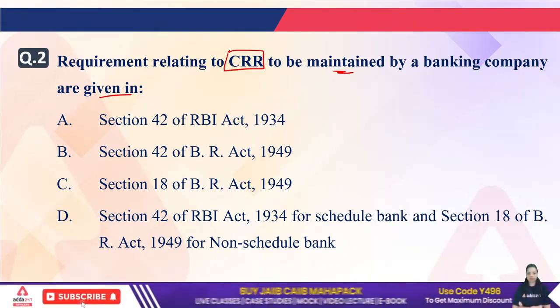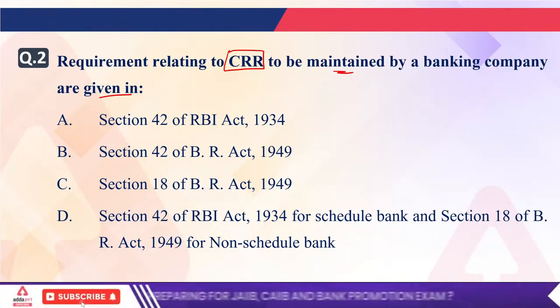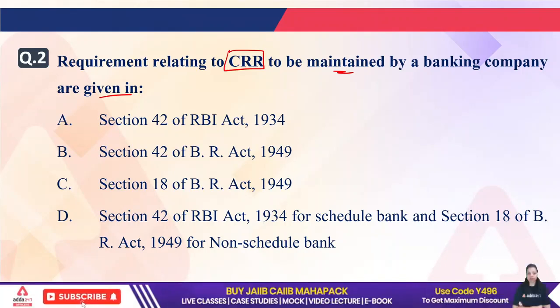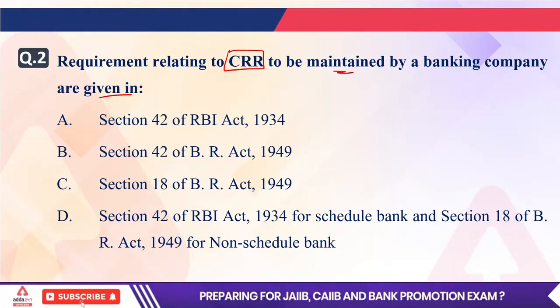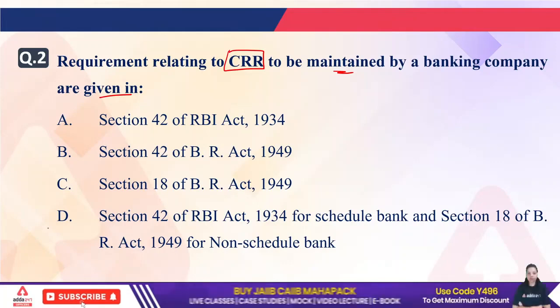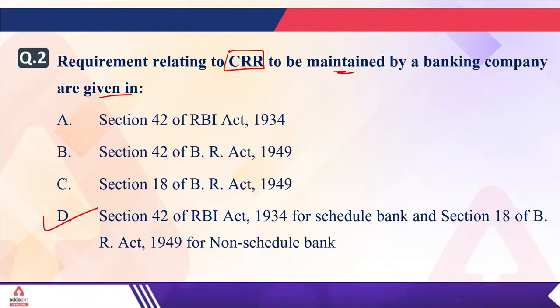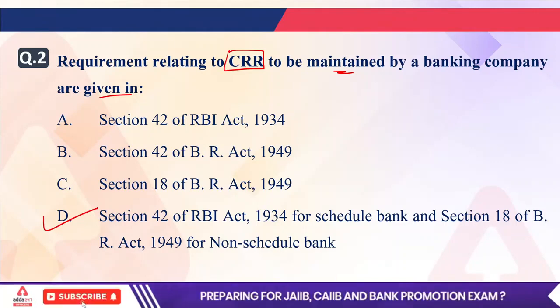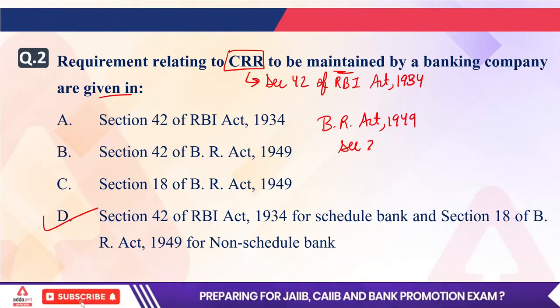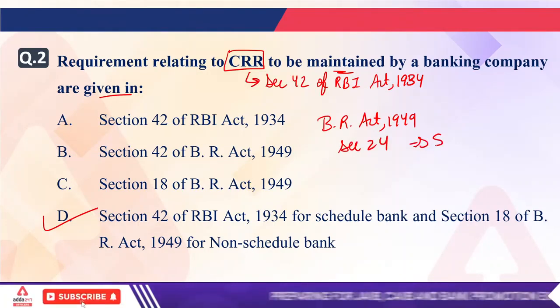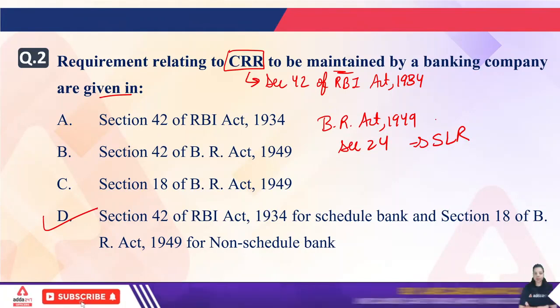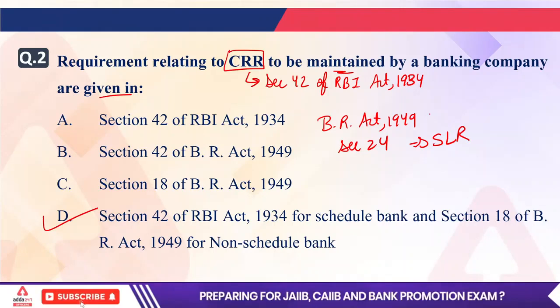First of all, if we talk about the requirements of maintaining CRR, they are defined under section 42 of RBI Act 1934 for scheduled banks and section 18 of Banking Regulation Act 1949 for non-scheduled banks. So the right answer will be D. No, the second is right. First of all, section 24 defines the SLR. And when it comes to the requirements related to maintaining CRR by a banking company, they are defined under section 42.